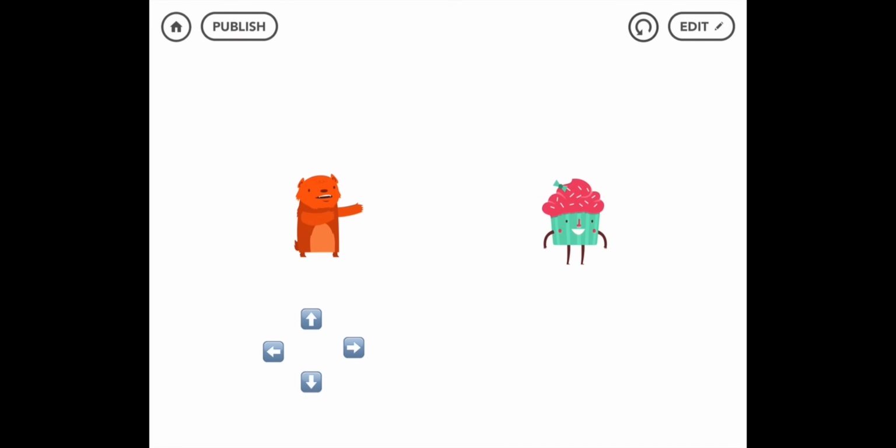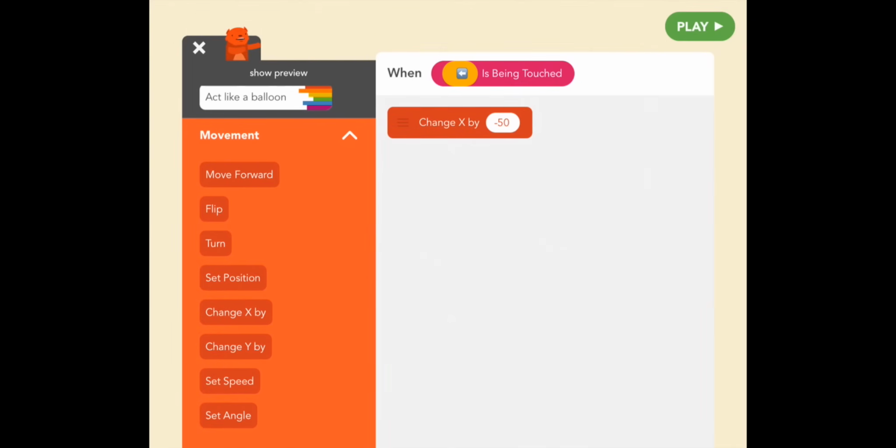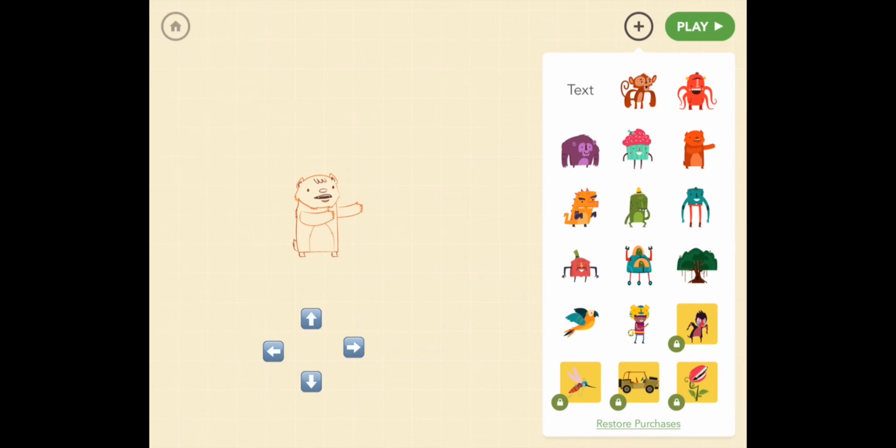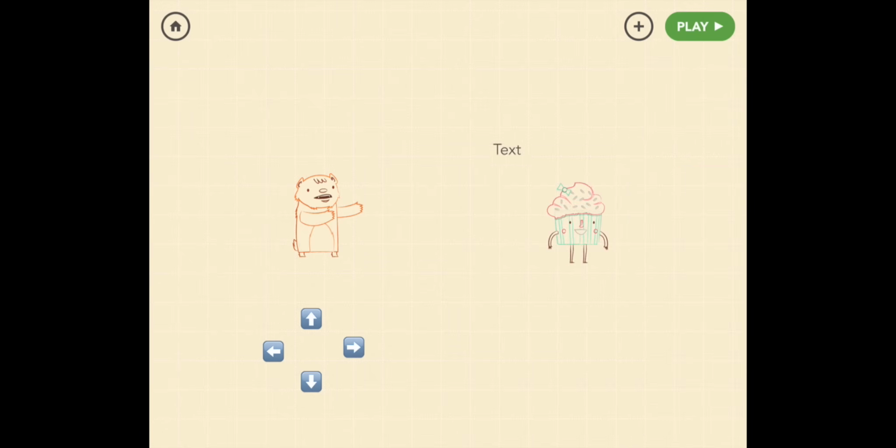Now let's get him to throw some food, the moment we've all been waiting for. So first thing we have to do is add the food. So add a new character by pressing the plus button. Let's get out of the rules. You're at the plus button, and there is no food here for us to throw other than Cupcake, and she's the opponent. So let's go to text and get an emoji.